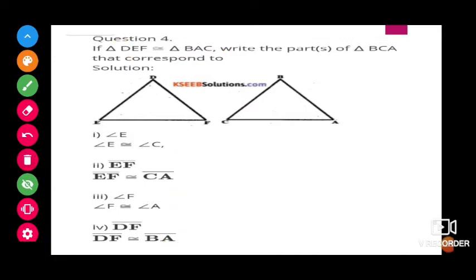I am getting, from whatever I had written here, that from this correspondence it is varying a little bit. You please refer to the first one. If angle E, the correspondence is angle A. If it is EF, then the corresponding is AC. If it is angle D, the corresponding is B. If it is angle F, the corresponding is C. Okay. Just write this and rewrite this. Don't write this.